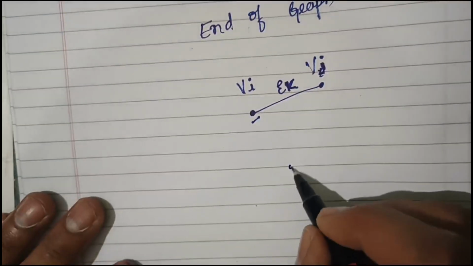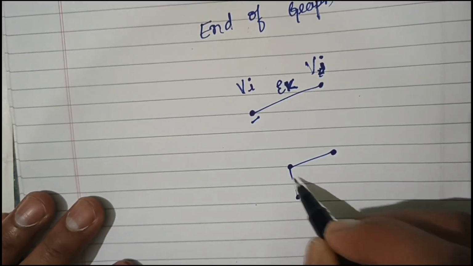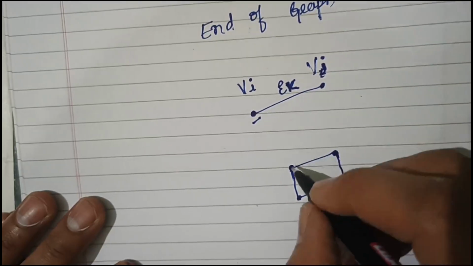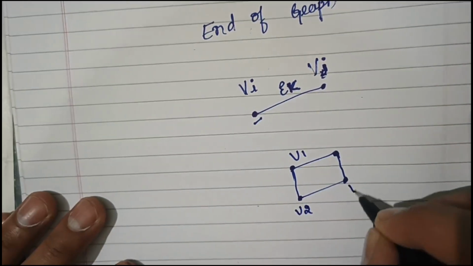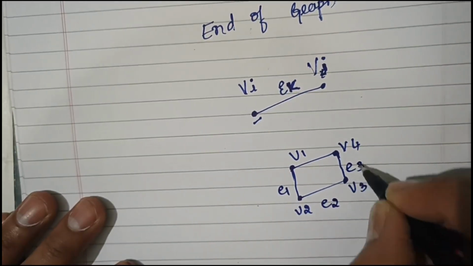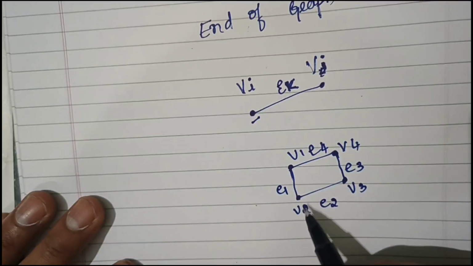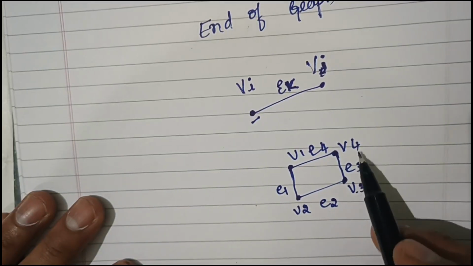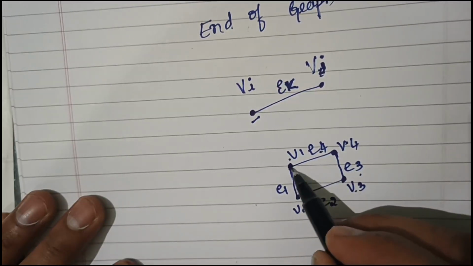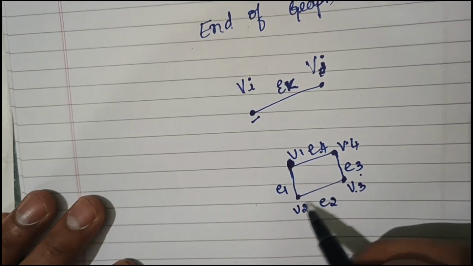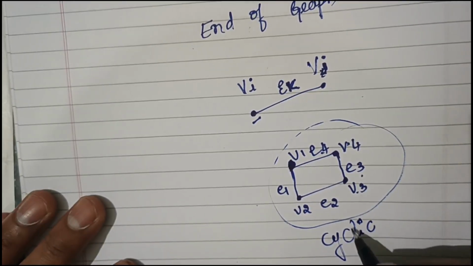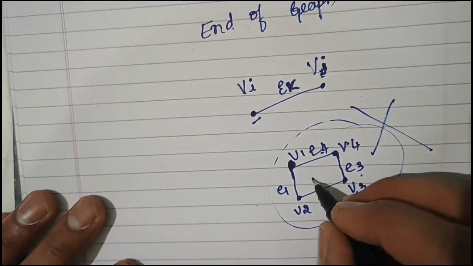If we consider this one: V1, V2, V3, V4, with edges E1 between V1 and V2, E2 between V2 and V3, E3 between V3 and V4, and E4 between V4 and V1. The starting point and ending point are the same, so this is cyclic. So this is not an end of the graph.